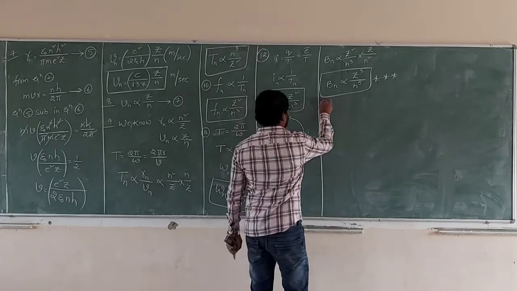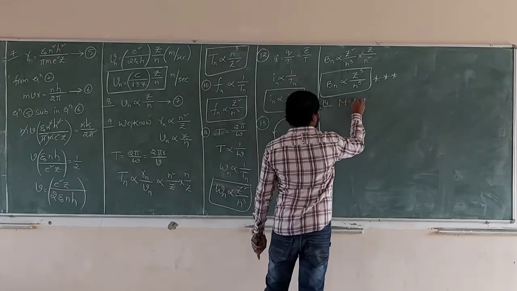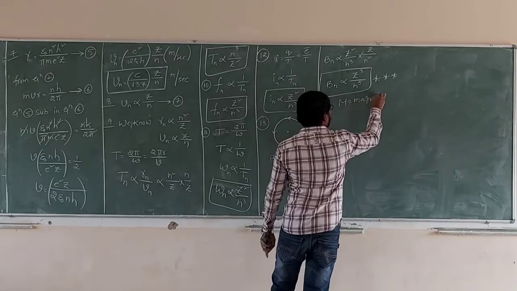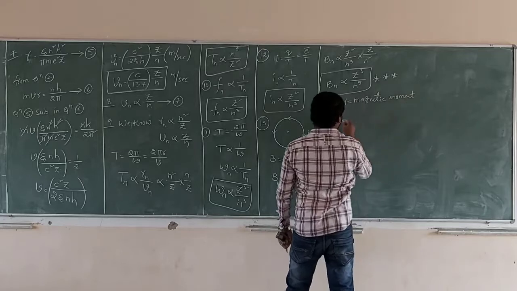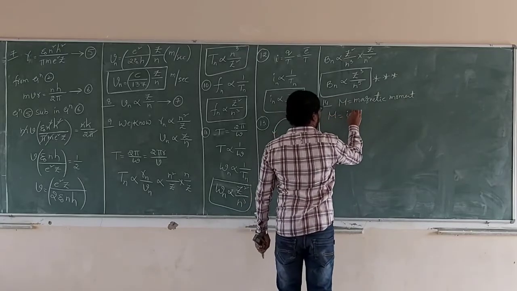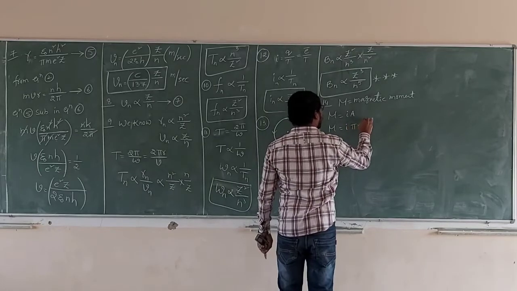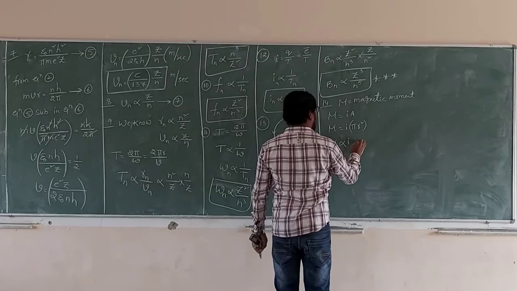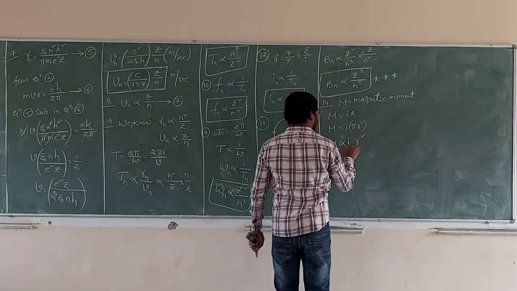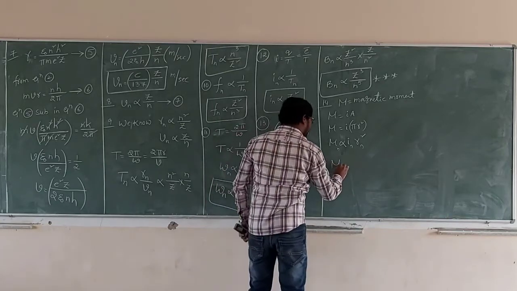Next, 14th one. What is the magnetic moment? M is equal to IA. M is equal to I into pi r square. M proportional to I r square. Mn proportional to In Rn square.